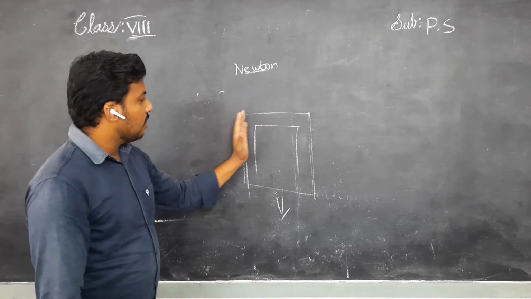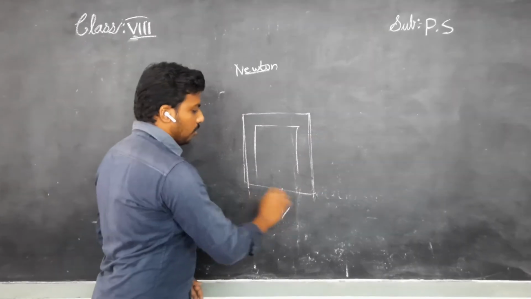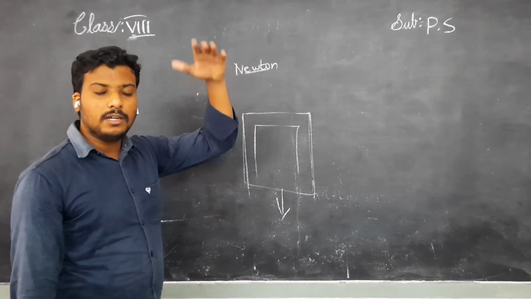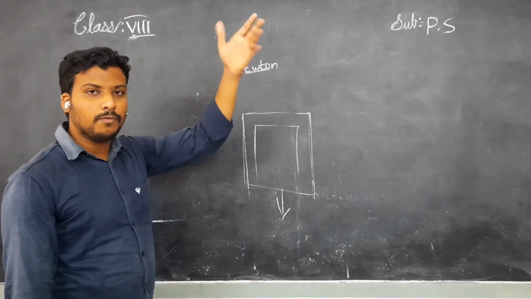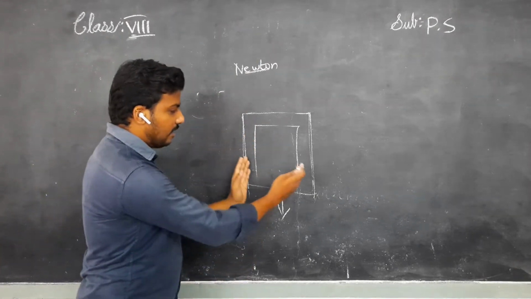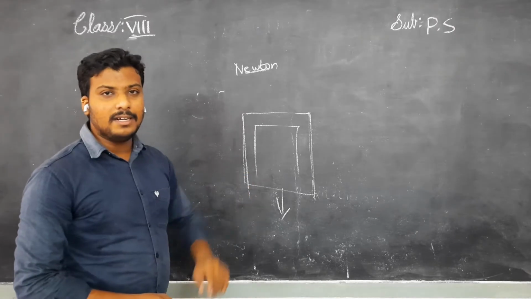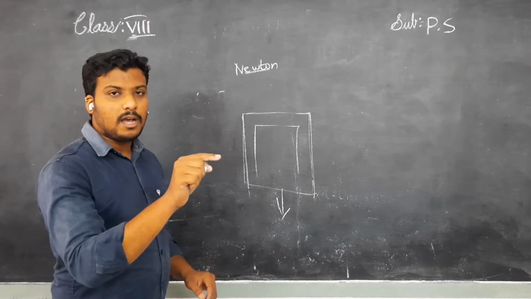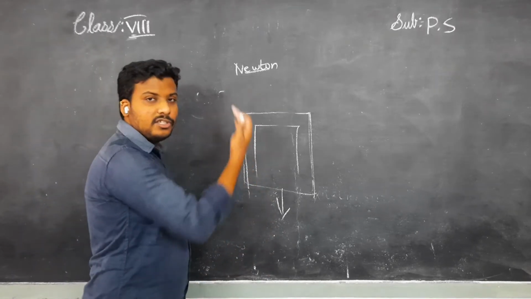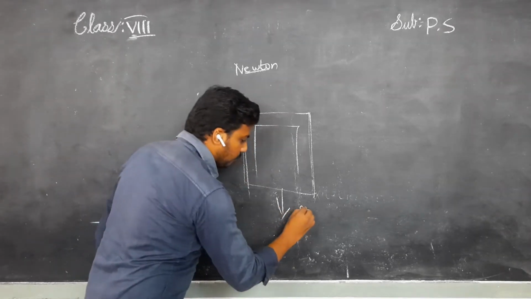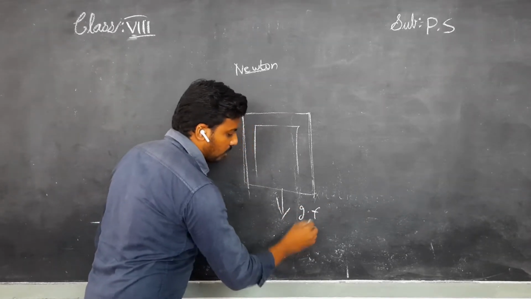This is the lift. You know the lift. Everyone uses a lift to go to certain floors: third floor, fourth floor, fifth floor, whatever it may be. Right now take this table and keep it inside the lift. Keep accelerating. You press the button to start for the third floor. It accelerates upward. Then the gravitational force always acts downward.